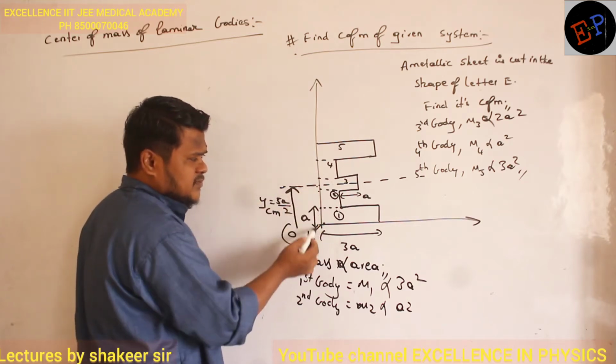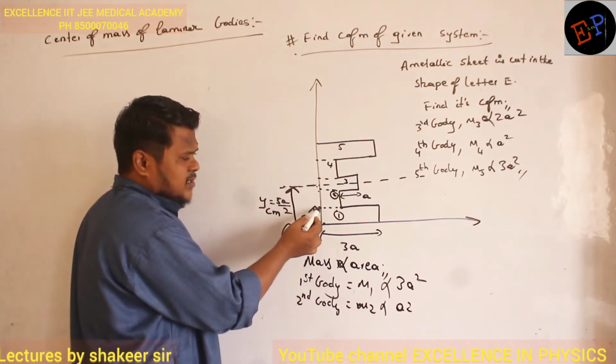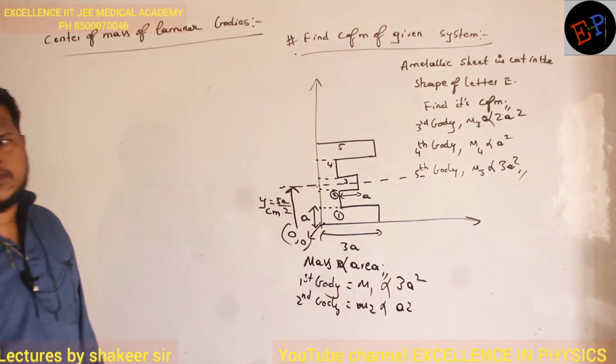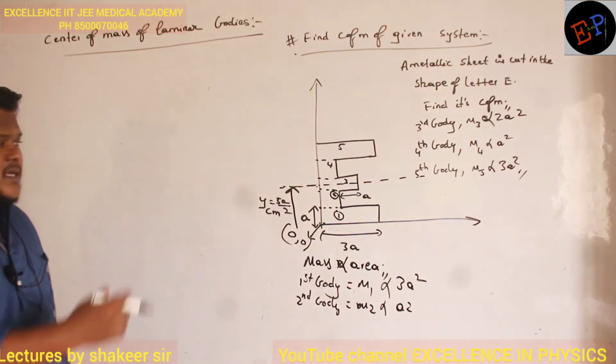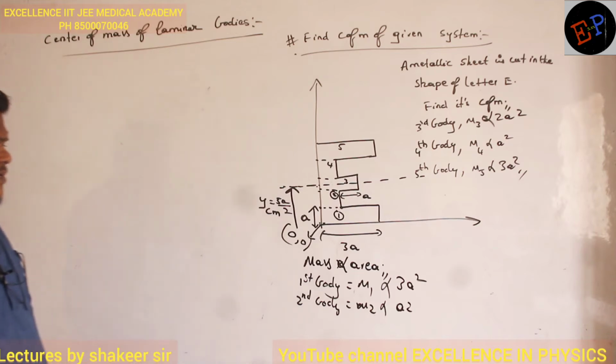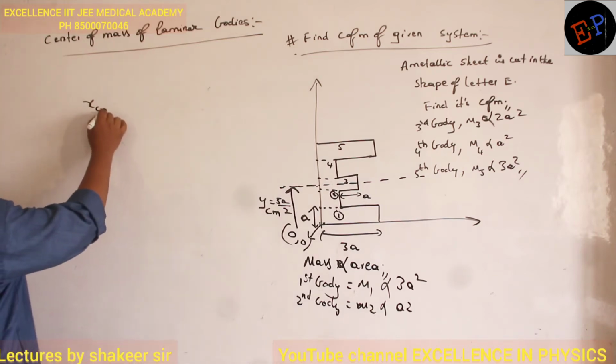So y center of mass, first of all, I got, no? So 5A divided by 2. Okay. X center of mass, I don't know. I have to calculate x center of mass. Clear now? So x center of mass.